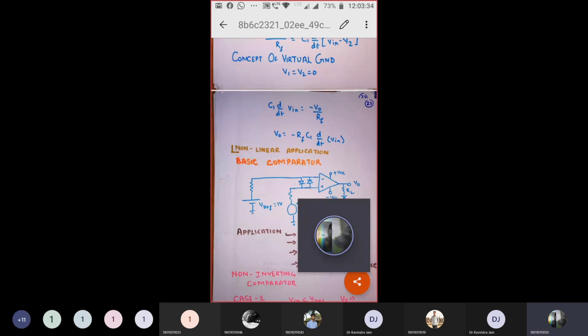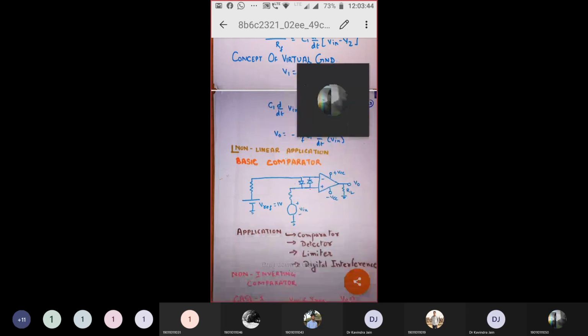Okay, it's visible. So now we were discussing the basic comparator circuit, where we have started with a reference input that is provided to pin number 2. Pin number 3 is provided with the input supply.